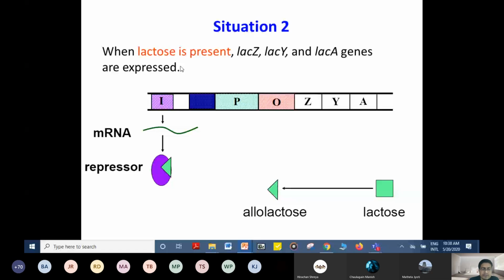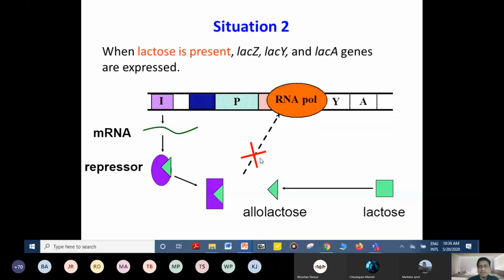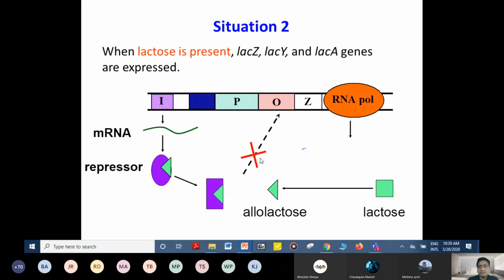The RNA polymerase can move along, thus giving the products of lacZ, lacY, and lacA. When lactose is absent, the operon is inhibited. When lactose is present, this lac operon is activated or expressed. Now let's see the other situation also.